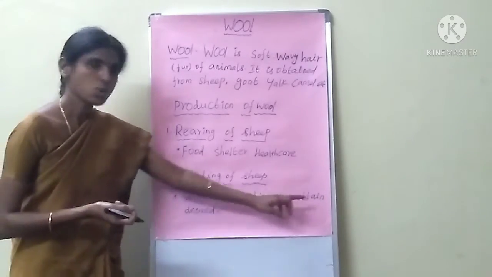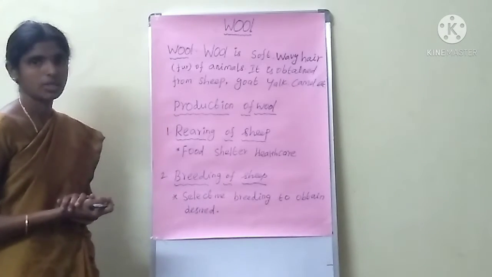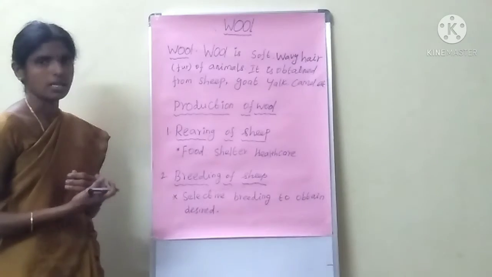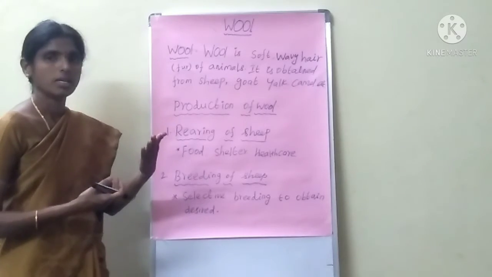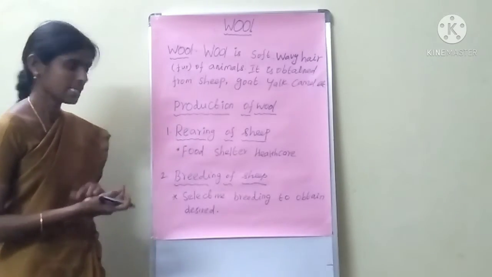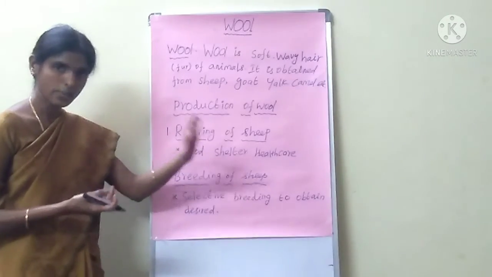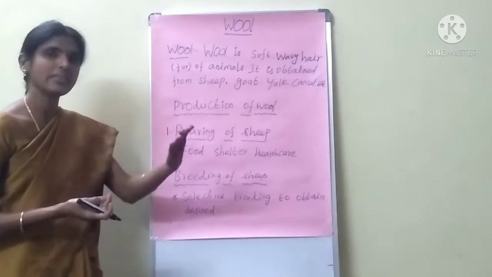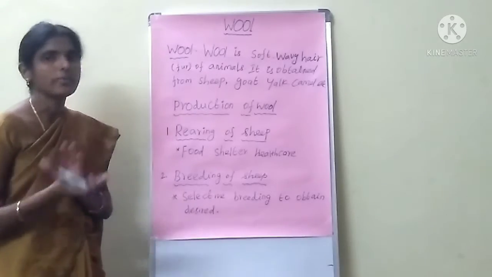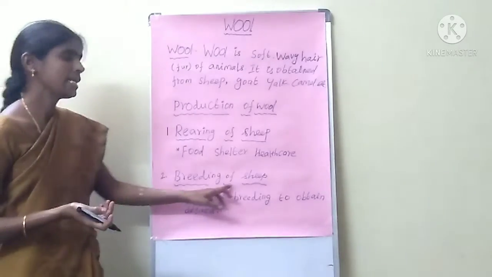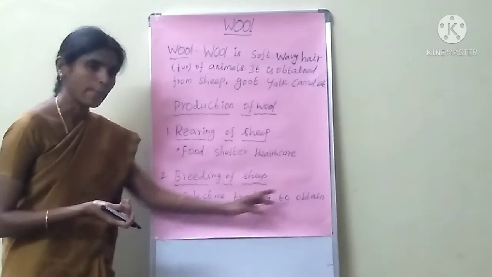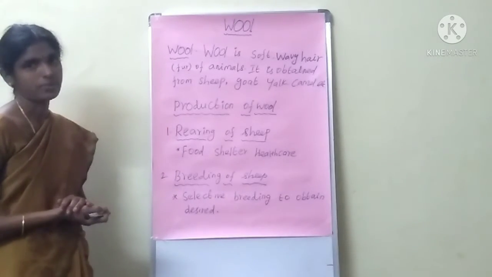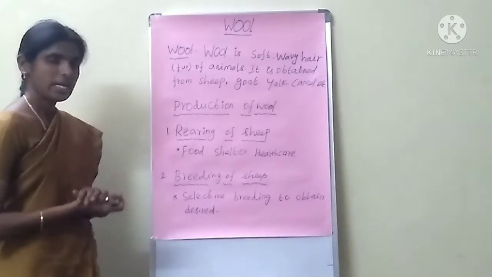Selective breeding to obtain desired qualities. That is the breeding of sheep. Many varieties are there, select one variety, that is the breeding of sheep. Selective breeding to obtain desired qualities.